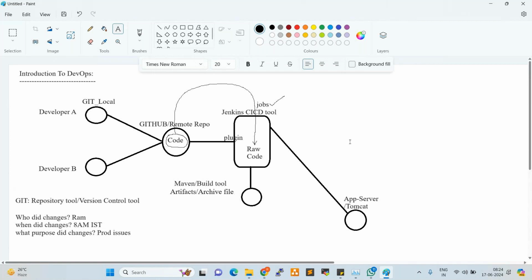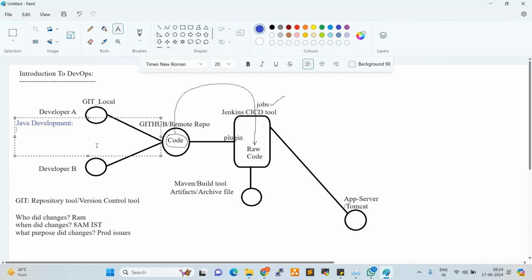So when we talk about developers, development, for example Java development, in Java development three types of development are available.